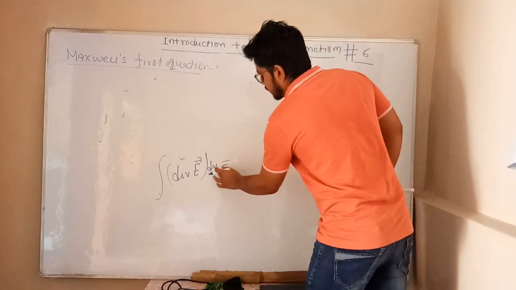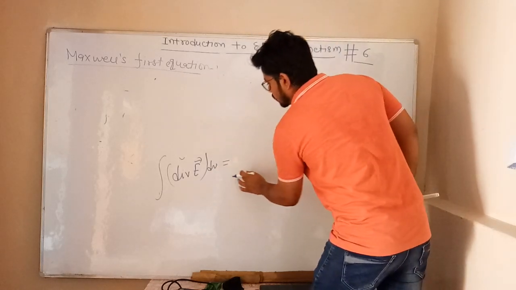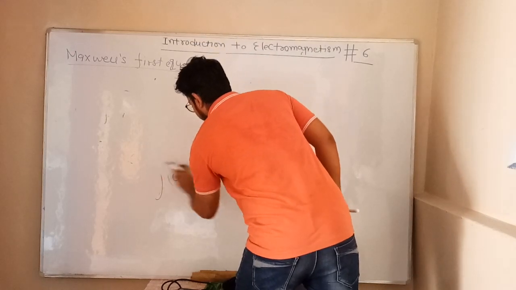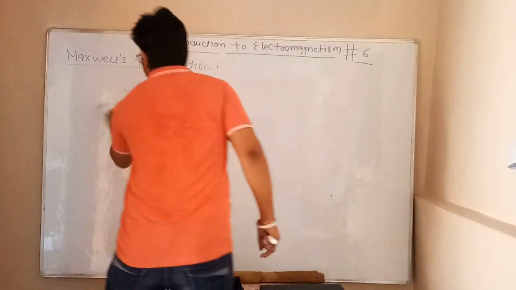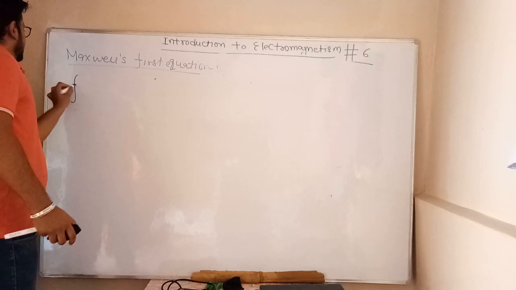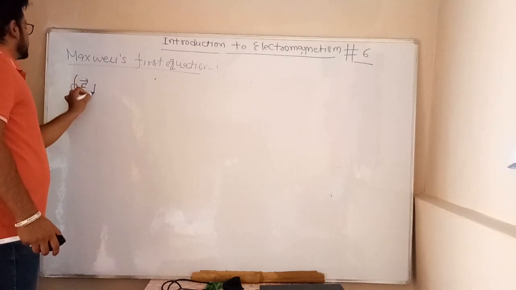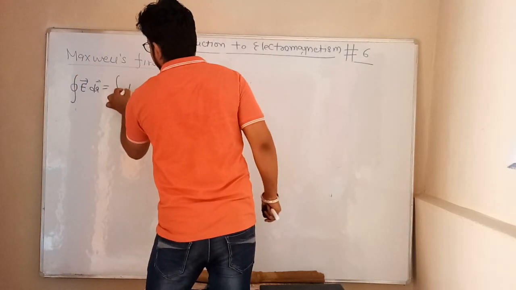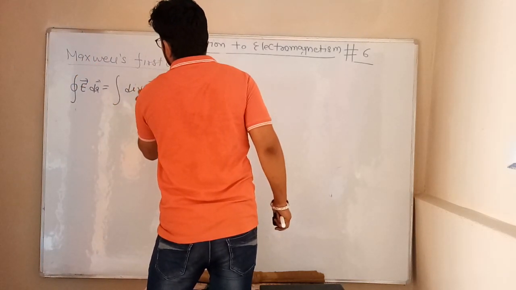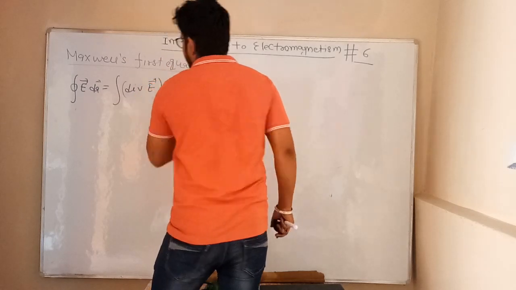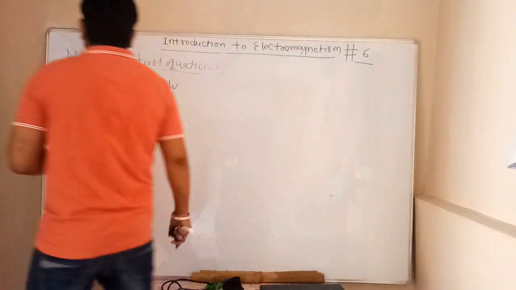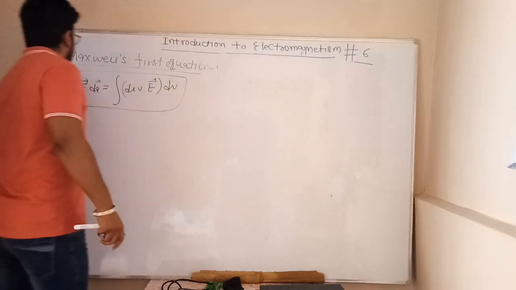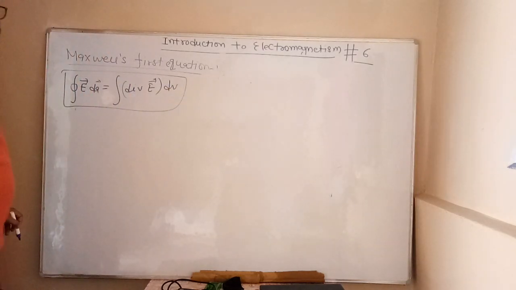Divergence of E dV equals, what will come here? E dot dA equals divergence of E dV. This is the Maxwell equation integral form.